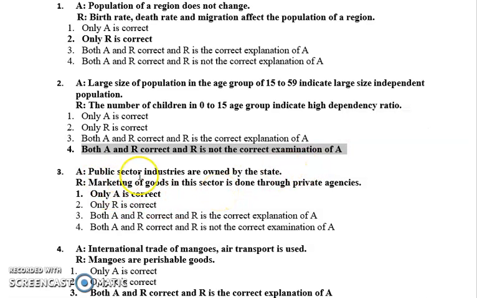Next we have assertion: public sector industries are owned by the state. Now public sector industries are owned by the government, by the state. So this statement is true. Then we have reasoning: marketing of goods in this sector is done through private agency. If it is a public sector, then private agencies are not going to do the marketing. The marketing is done by the government. So the reasoning statement is false. So only A is the correct answer for this.